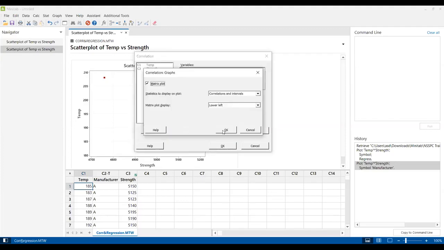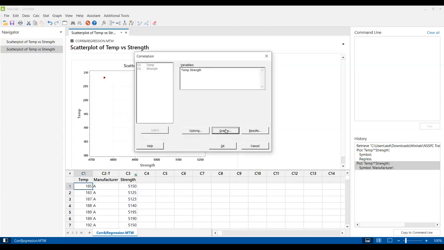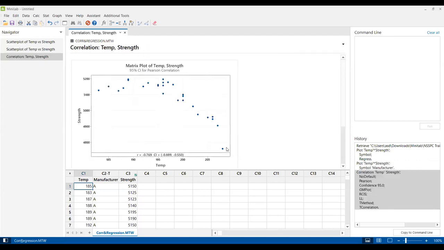Then there is the graph option, in which we choose what exactly we want to display, whether only correlation and p-values, or correlation and intervals. I'm just selecting intervals for the time being, and I click OK. On the results part, I'll leave it to methods and this. I'll click OK.